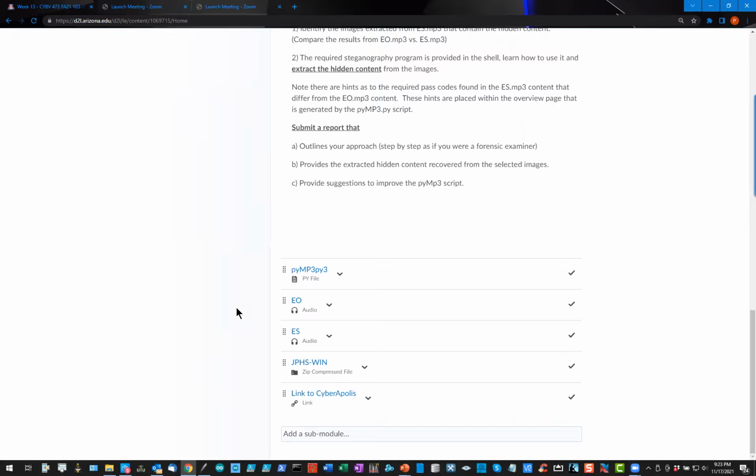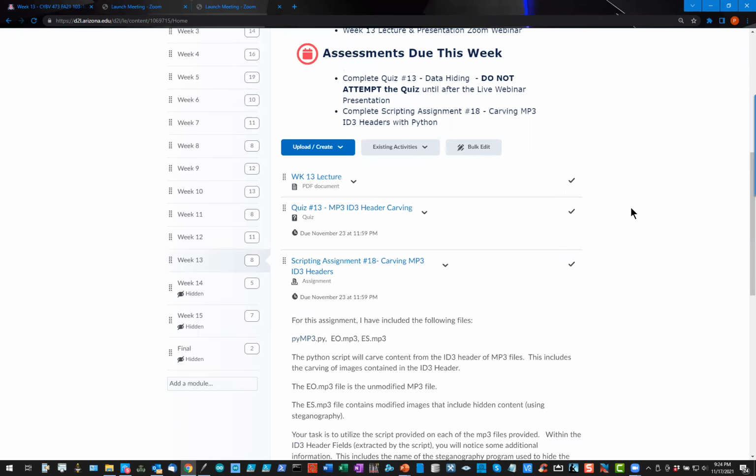But in order to use JP Hide and Seek to extract information, you're going to have to first figure out how to use it. I'm not going to tell you how to do that. You can figure that out. And then you're going to have to understand how to enter the parameters that are necessary to identify and extract information that's in the hidden images.